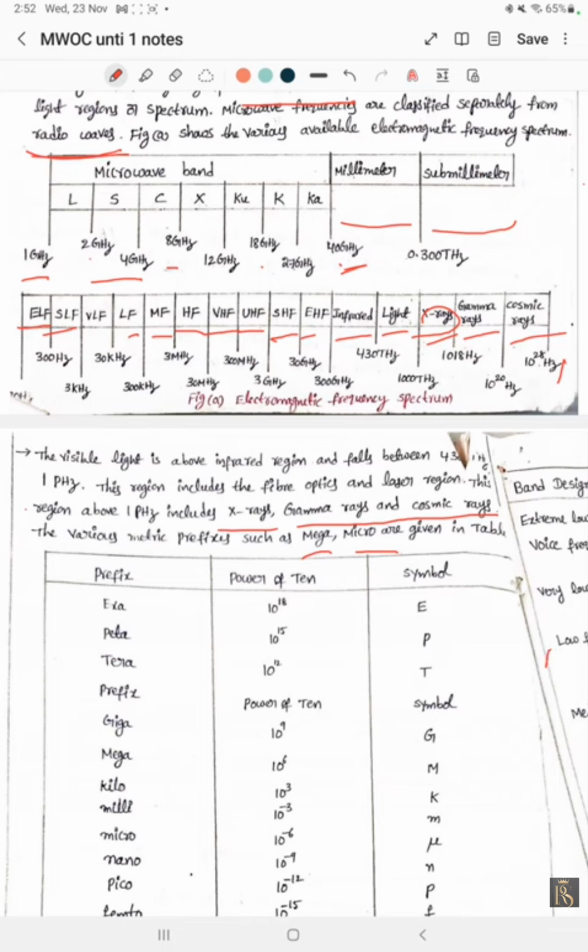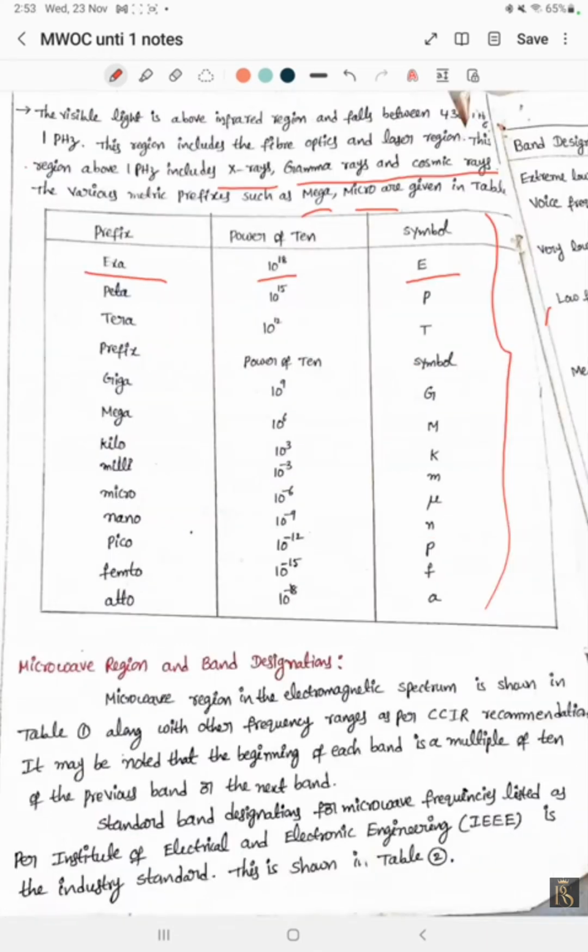Power of 10 and symbol. Exa means 10 power of 18. We have to learn all these tables. Here peta means 10 power of 15. Exa means 10 power of 18, and we have to remember it like that.